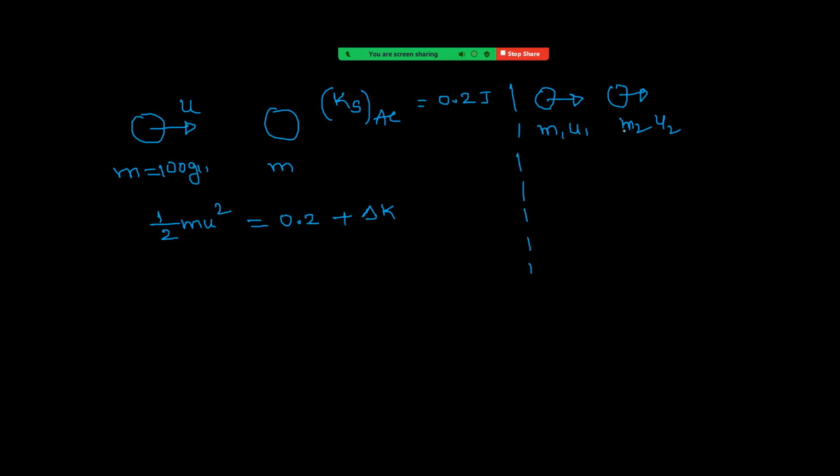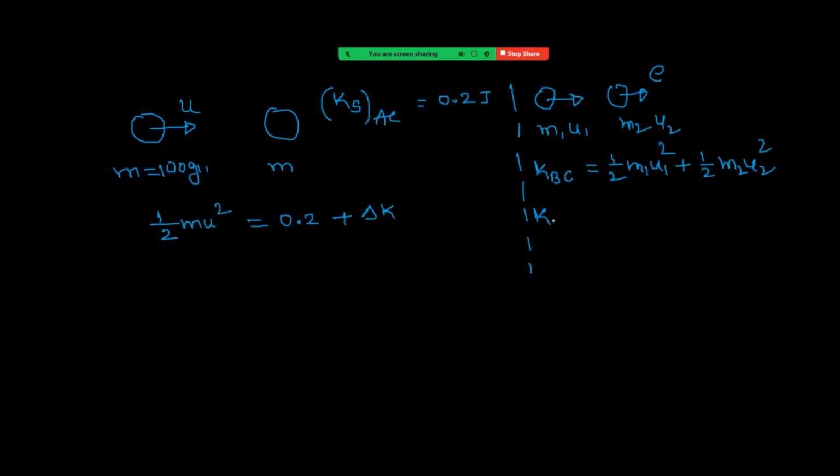If the collision is elastic or inelastic, taking e value, we can find the initial kinetic energy before collision, half m1 u1 square plus half m2 u2 square. That is the kinetic energy for the system before collision.